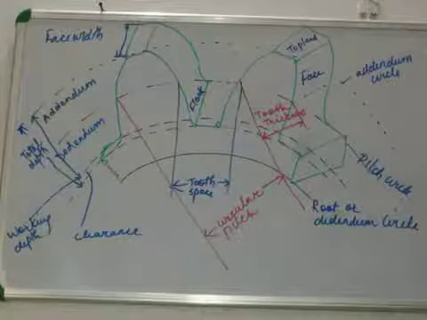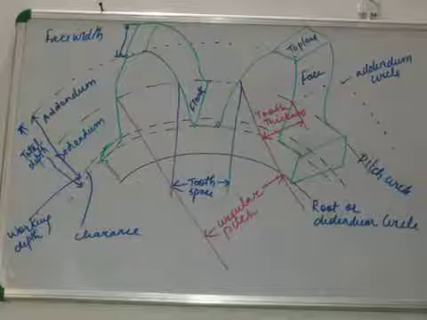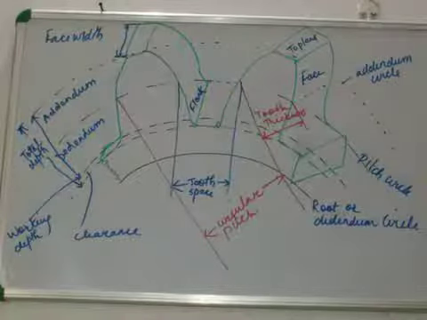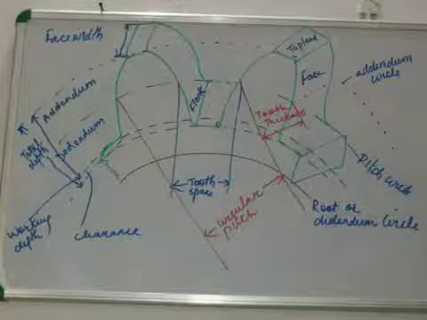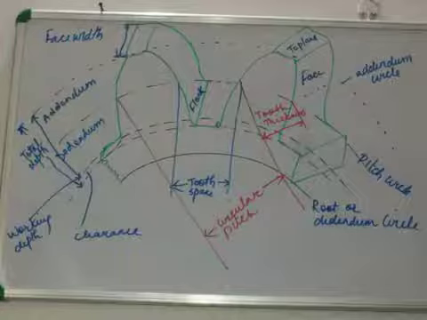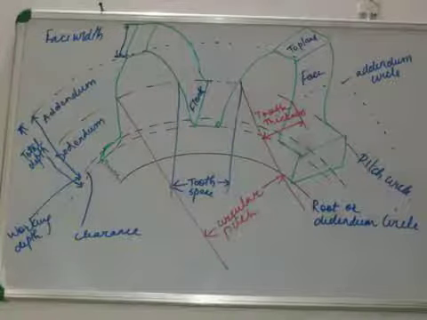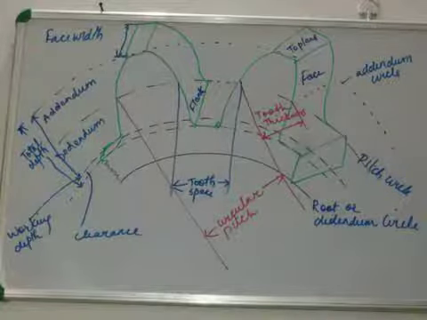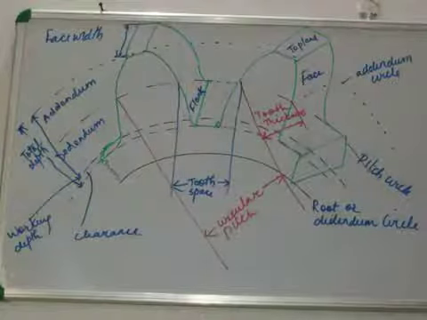Then we have clearance. Usually clearance is like when the two mating gears intersect each other, there is a space left. The addendum of one gear and the dedendum of the second gear is a small distance which is known as clearance, and it is very important, otherwise there will be a lot of trouble and there will be clashing.